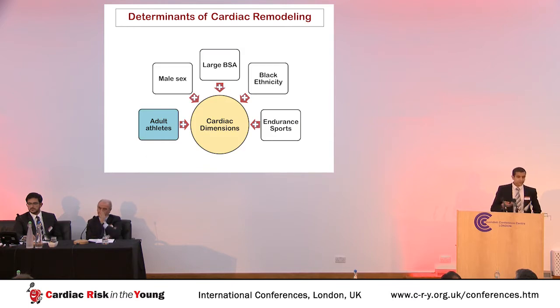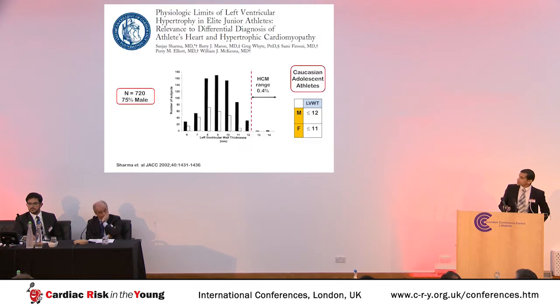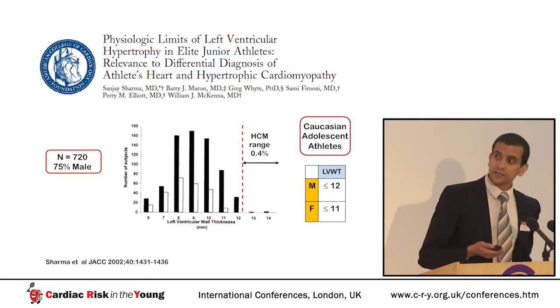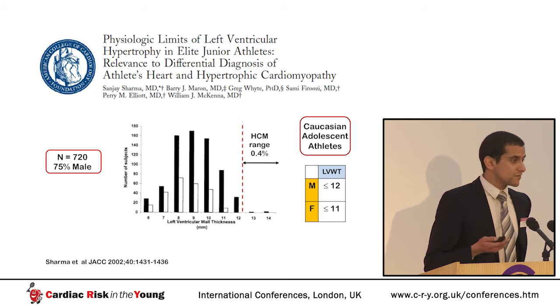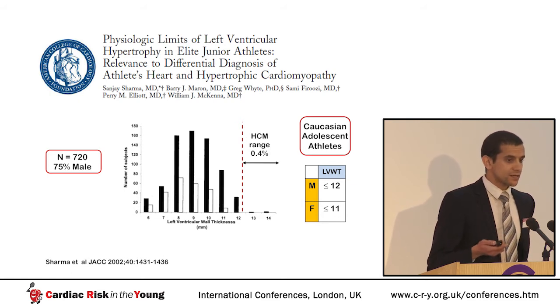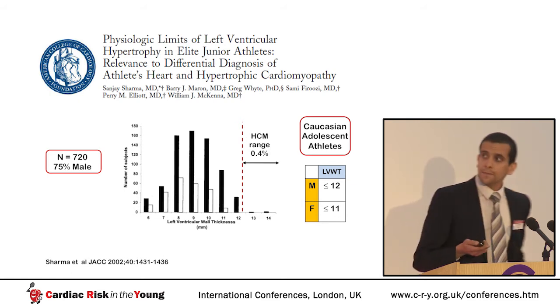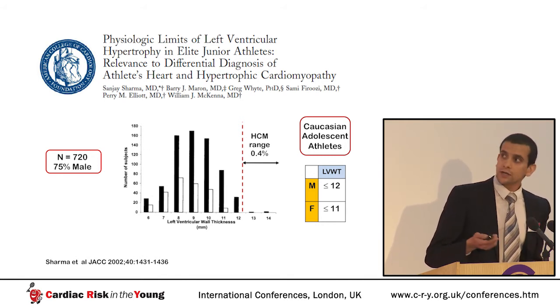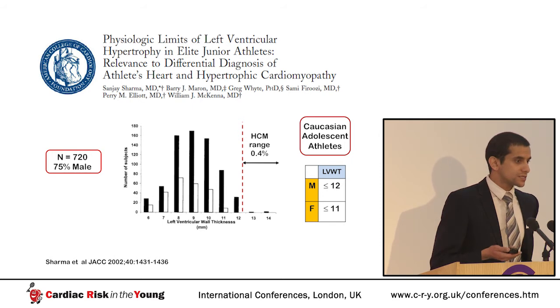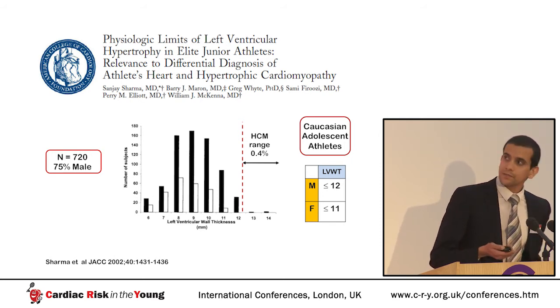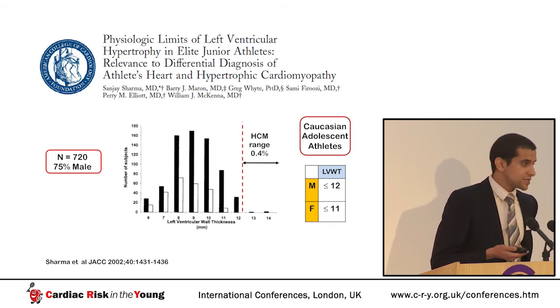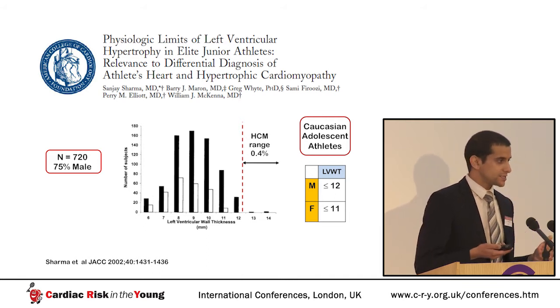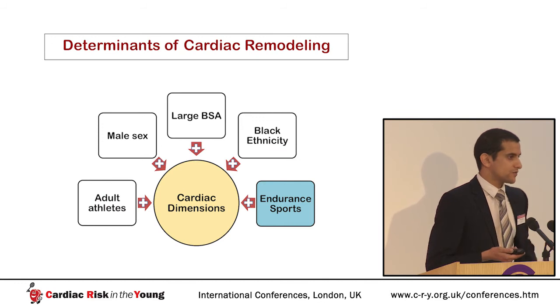Adult athletes have more profound physiological cardiac remodeling than younger athletes. This is work from Professor Sharma from 2002. The black bars show LV wall thicknesses in adolescent athletes, that's 18 years or younger. And you can see again the hypertrophic cardiomyopathy overlap zone. Only 0.4% of young athletes were in this overlap zone. So once again, if we see an LV wall thickness of more than 12 millimeters in a young athlete, we should be thinking about hypertrophic cardiomyopathy.